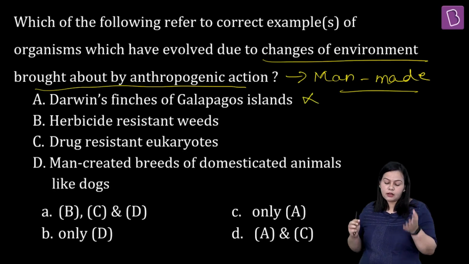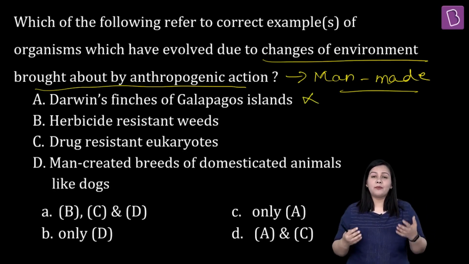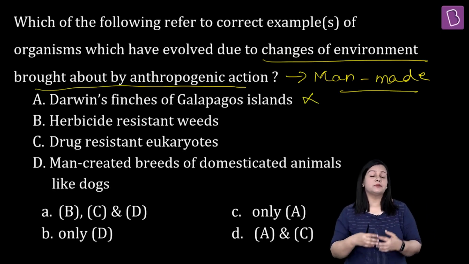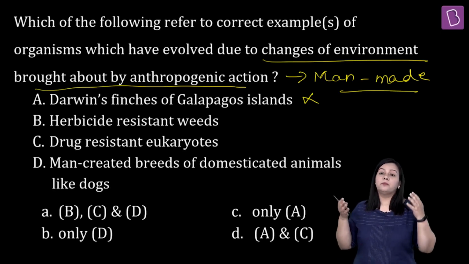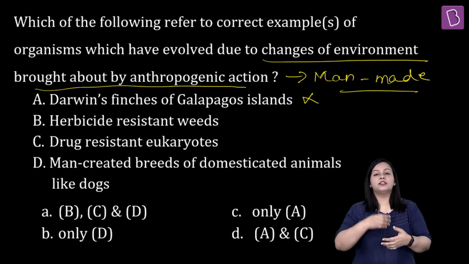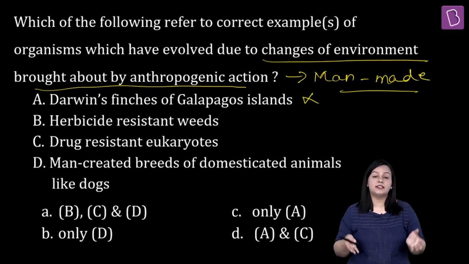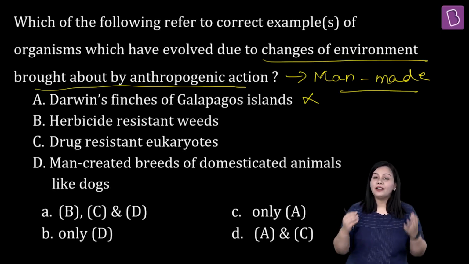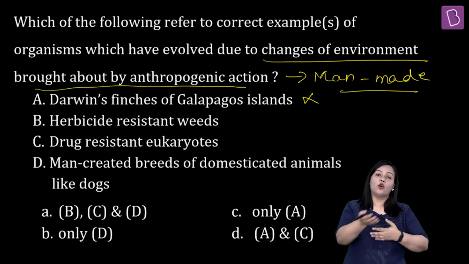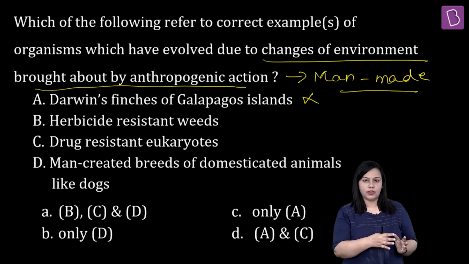दूसरा ऑप्शन दिया गया है herbicide resistant weeds. तो yes, आपको तो पता ही है कि DDT का स्प्रे recent times में इतना ज़्यादा बढ़ गया था that because of that there is a development of lot of DDT resistant mosquitoes etc. and flies etc. because of which the predominance of malaria also increased, right?